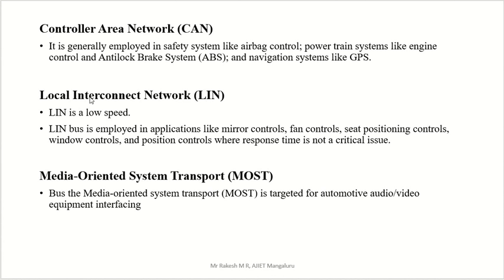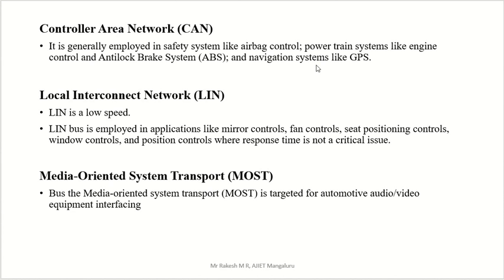Then we will go for another one, LIN. LIN means Local Interconnect Network. Its bus speed is somewhat low. Wherever response time is very important, we use CAN. Then the other one we can use is LIN. The LIN bus is employed in applications like mirror control, fan control, seat positioning control, and window control, where response time is not critical.